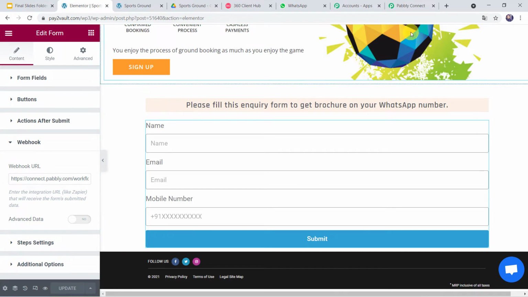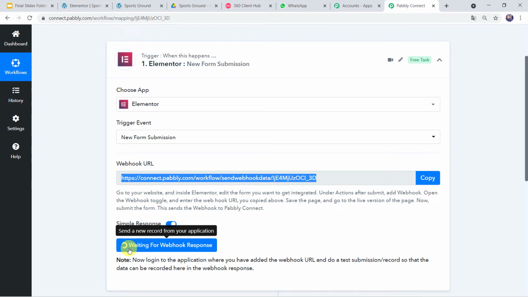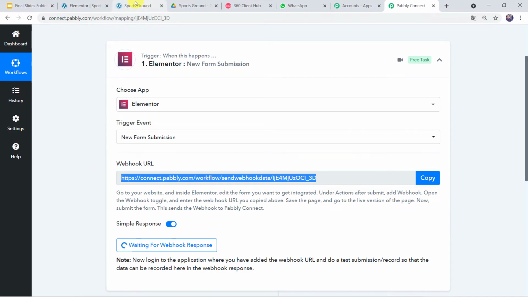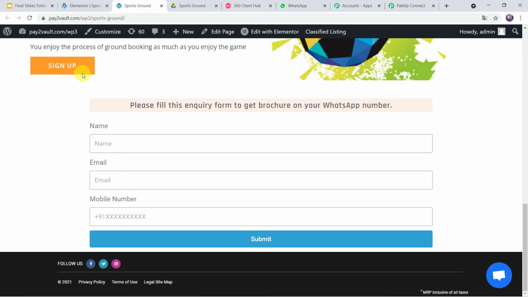Let's go back to Pabbly Connect. And now here we can see it is still waiting for the webhook response. For that we have to go to this Elementor form that we have attached on the website, and we have to create a lead over there. So I'll just go to the form. This is the website page and this is the form. Let us fill this form.